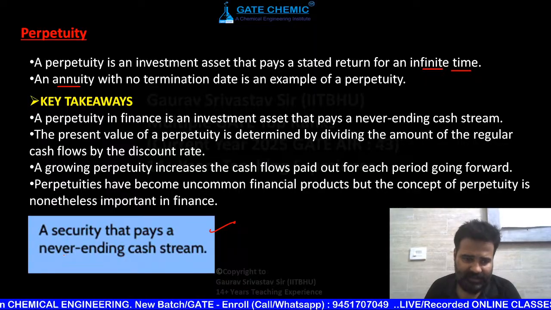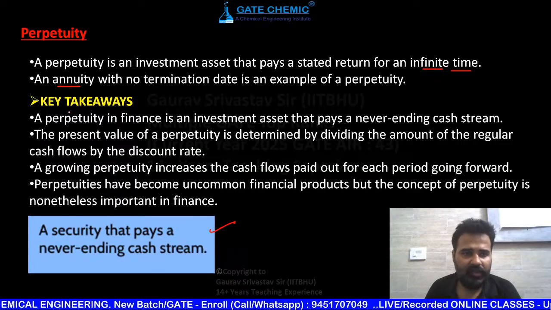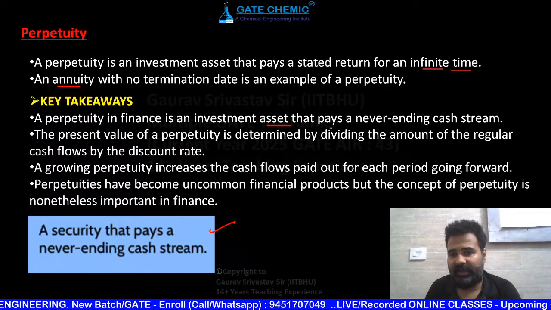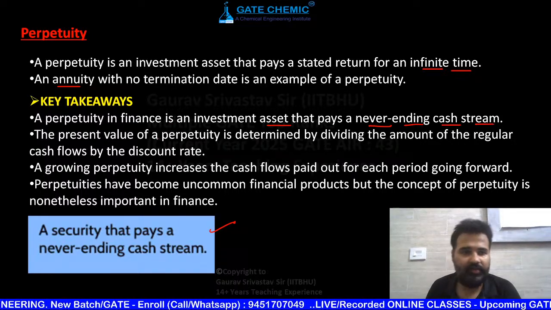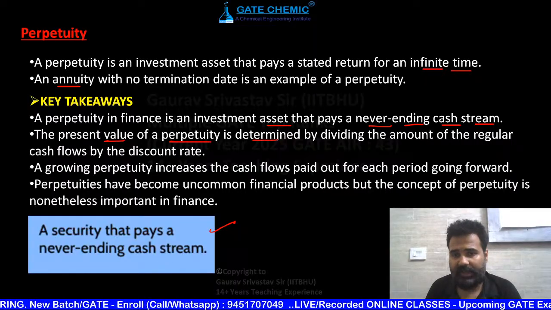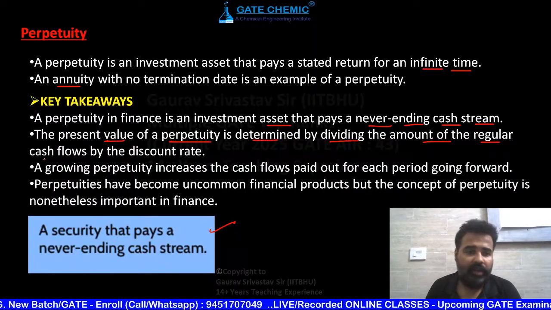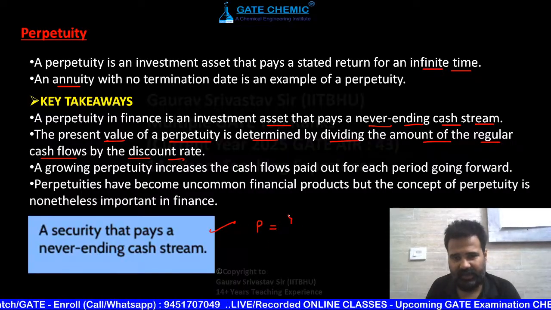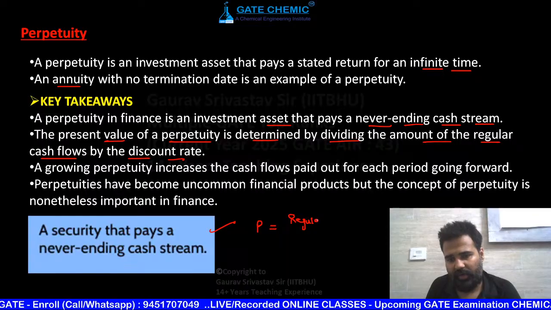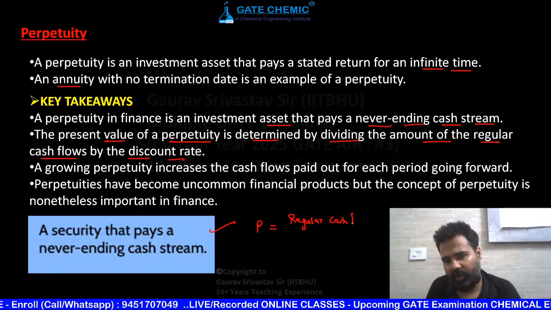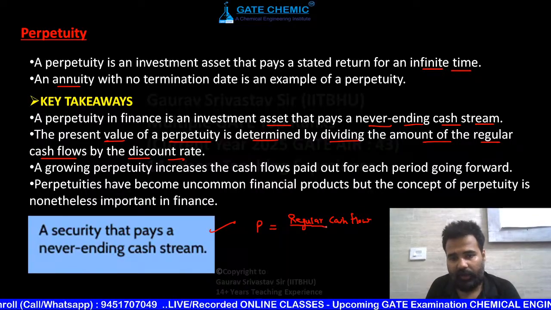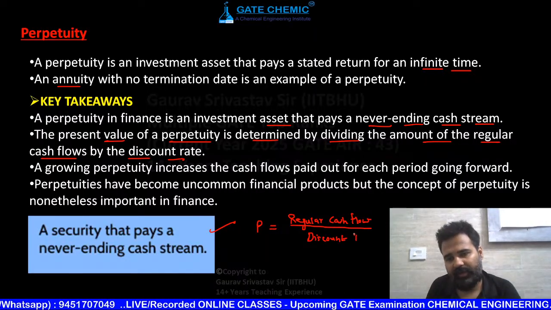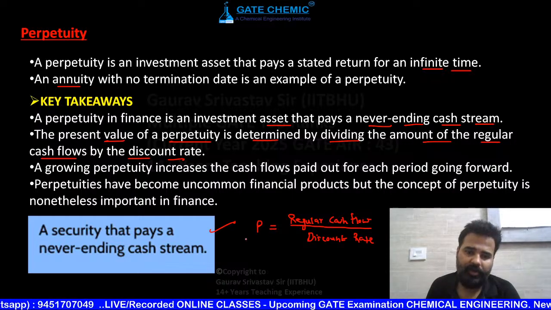A security that pays a never ending cash stream. Key points: it is a finance investment asset that pays a never ending cash stream. The present value of a perpetuity is determined by dividing the amount of regular cash flow by the discount rate. Actually perpetuity का एक formula होता है जो आपको ज़्यादा देखना नहीं है, just लिख लो. इस पर numericals नहीं आएंगे आपके, not present in your syllabus numericals. Regular cash flow, and in your numerical some discount rate is given, so just you have to divide and that will give you the value of perpetuity.